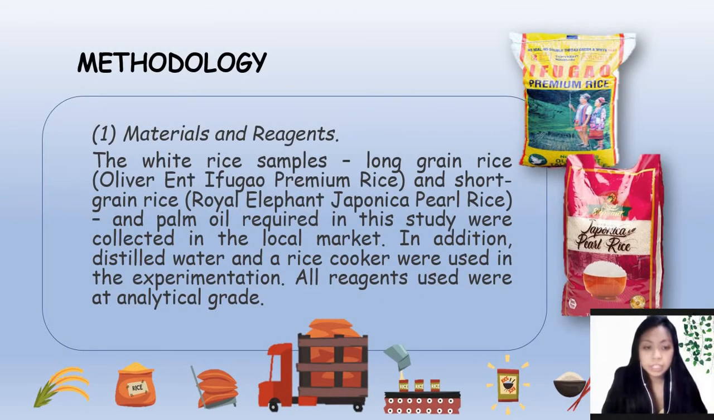Methodology. Materials and reagents. The white rice samples, long grain rice, Oliver Enterprise Ifugao premium rice, and short grain rice, or the Royal Elephant Japonica pearl rice, and palm oil required in this study were all collected in the local market. These rice varieties include short and long grain. In addition, distilled water and a rice cooker were used in the experimentation. All reagents used were of analytical grade.